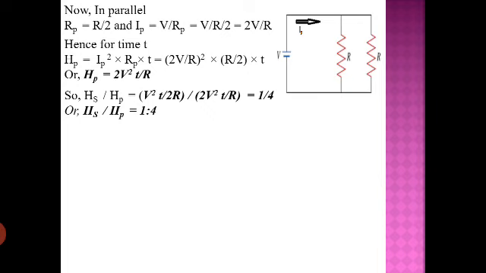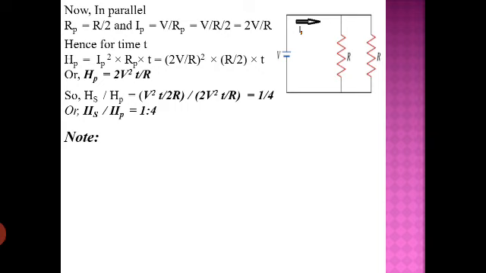We can divide, and once you divide you will see V, T and R will be cancelled out, and finally you will be getting 1 by 4. So we can say the ratio is 1:4. You need to do this yourself also, so that you can find out how things are coming, how they are getting cancelled out. Simple, but the only thing is we need to know how to do it. In both cases the battery is the same, voltage is the same, time taken is the same, and one by one we have solved it for series and parallel.